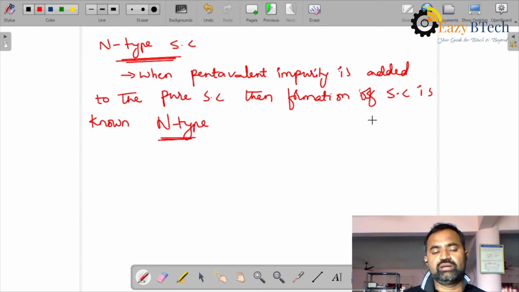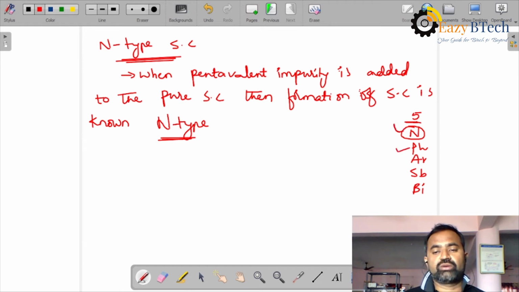Now in this N-type, what pentavalent impurities are there? The 5 pentavalent impurities are nitrogen, phosphorus, arsenic, antimony, bismuth. Here, nitrogen cannot be used as an impurity atom because it doesn't have a tendency for the donation of electrons.